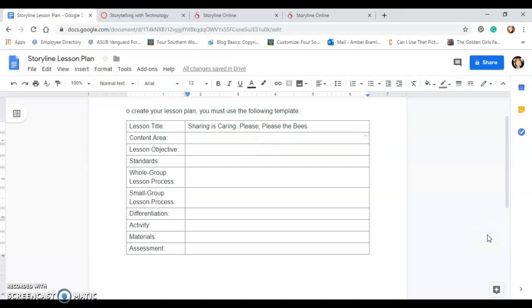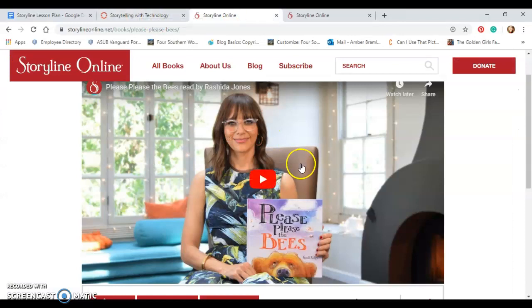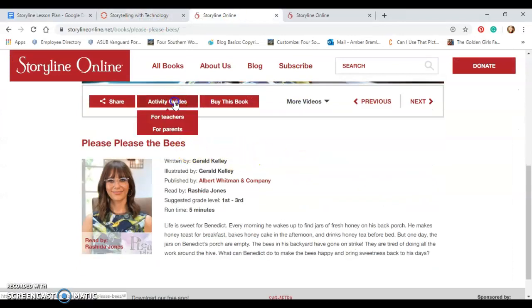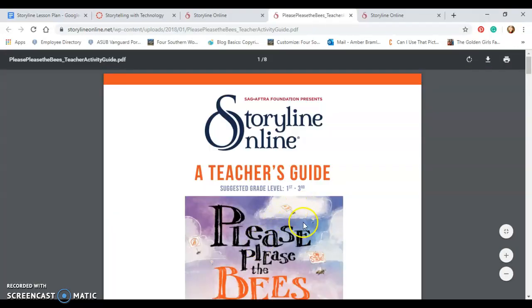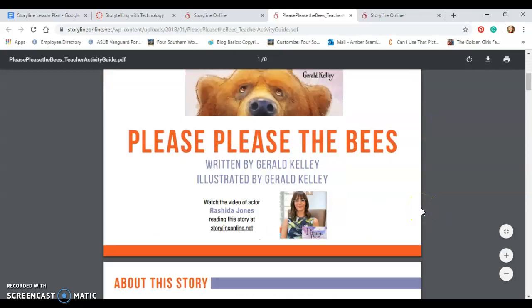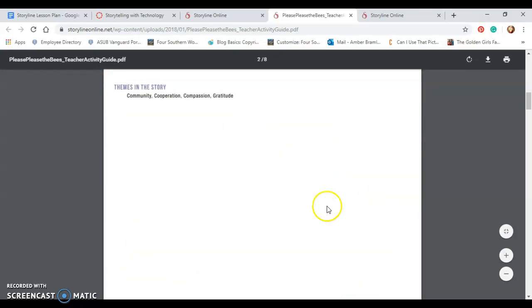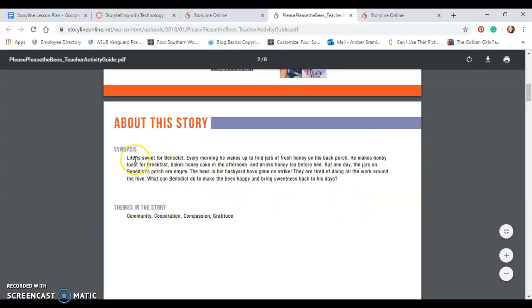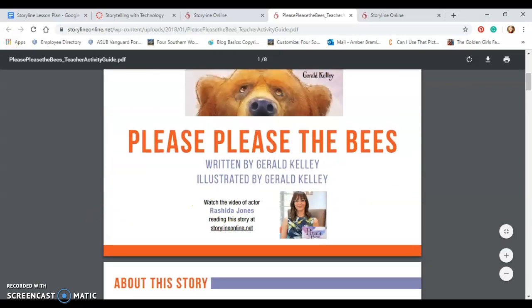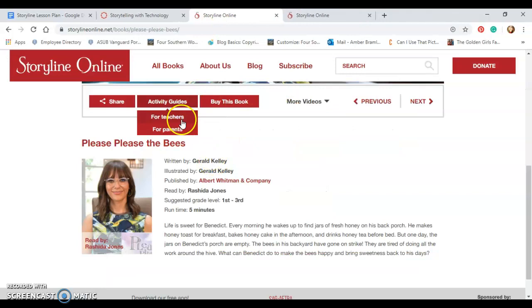Now the content area we just talked about is character building, and then the lesson objective. A lesson objective is just what you want the children to learn. What objective do you have for them? We all have objectives when we take a class or read something. What do you want to get from it? So if you're not really sure, you could go to the teacher's guide. Let me back up and do that one more time in case you missed it.